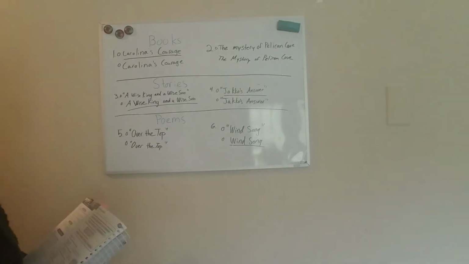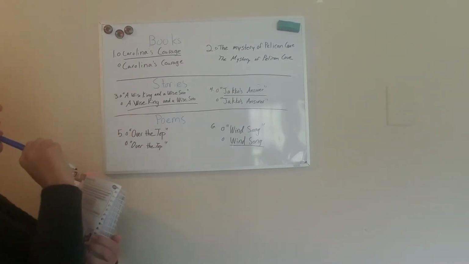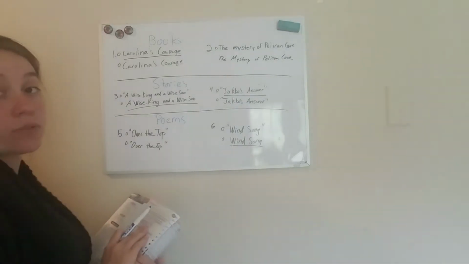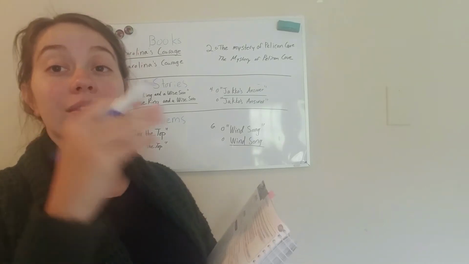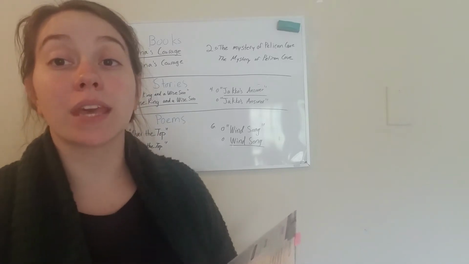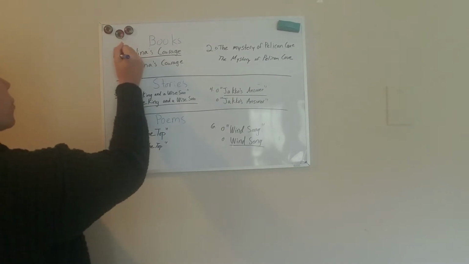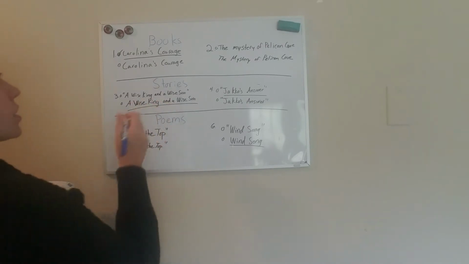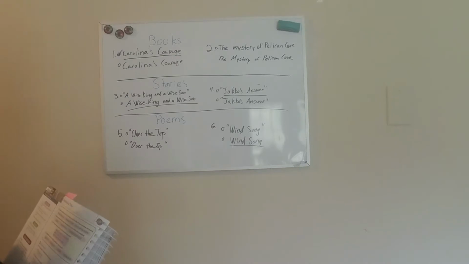Okay, so we have Carolina's Courage or Carolina's Courage. So this is with book titles. When we have a book title, remember, look up at your yellow section if you forget. When you have a book title, what do we need to do to it to show that it is the title of a book? We have to underline it. So not only do we need to make sure everything is capitalized correctly, we also need to make sure it's underlined, which tells me that this first section is the one I need to pick, okay? So I just put a check mark so you could kind of see it. But Carolina's Courage, where it's underlined, is the correct one for that section.